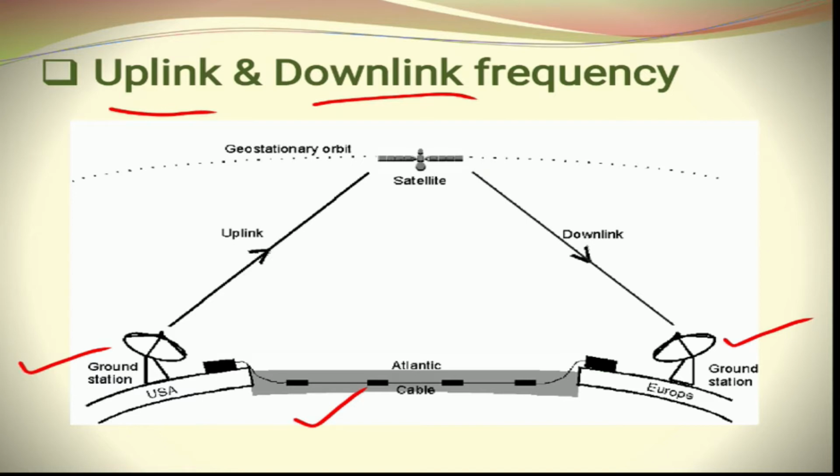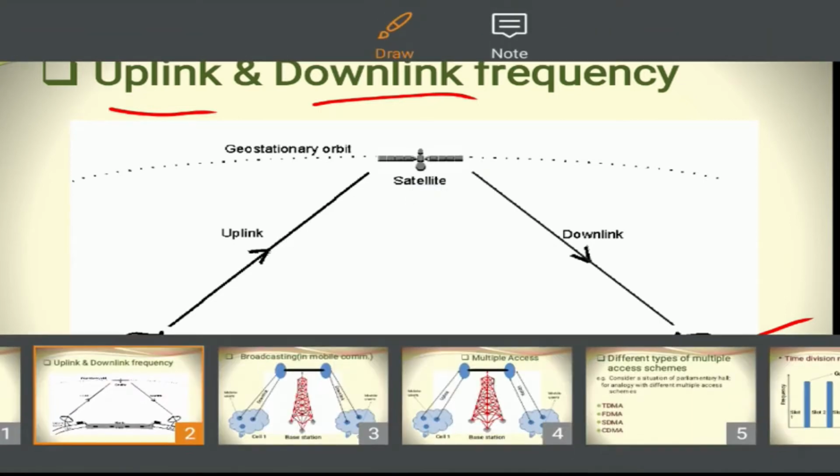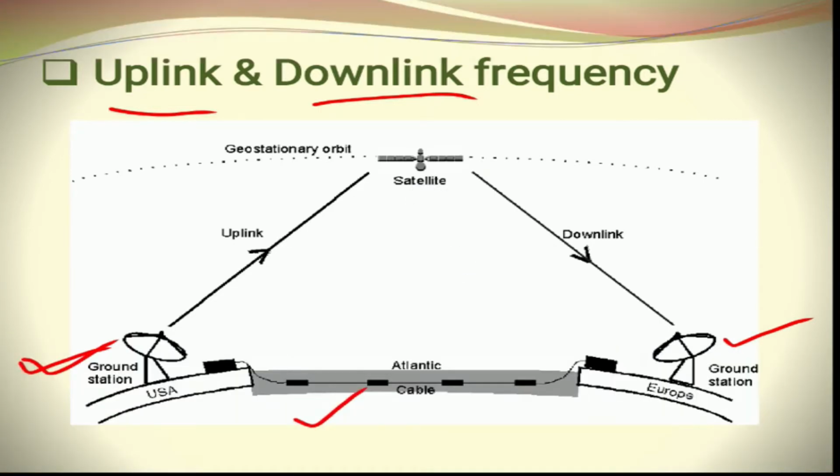So in wireless communication, a satellite is a very important parameter. So what is uplink frequency and downlink frequency? Now if you see this ground station which is located in USA, when the ground station is transmitting the signal to the satellite in uplink direction with a frequency, we call it uplink frequency. So what is uplink frequency? Whenever the ground station is transmitting the signal to the satellite with a certain frequency, we call it uplink frequency.